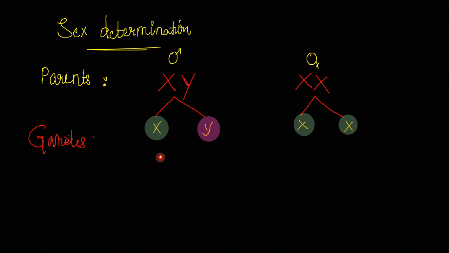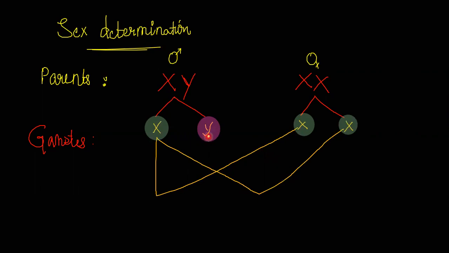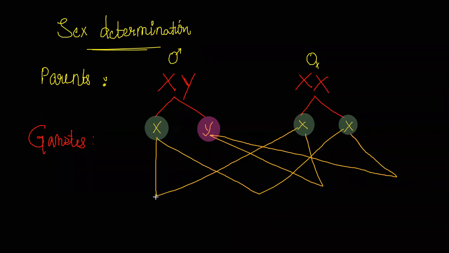So when we are doing a cross: first cross, second cross, third cross, fourth cross. Clear? Is that clear for everyone? So in the first case, we are getting one X chromosome with another X chromosome.